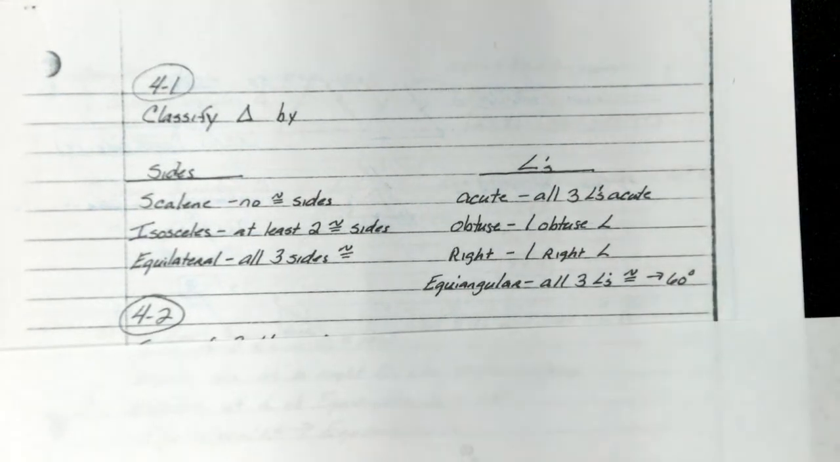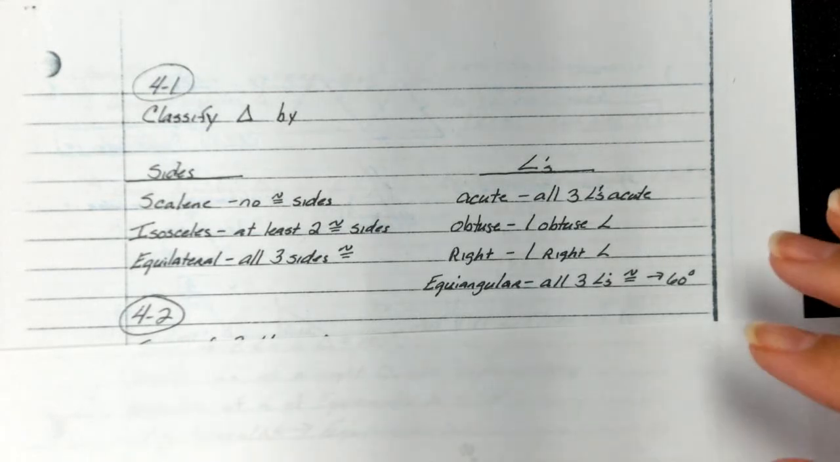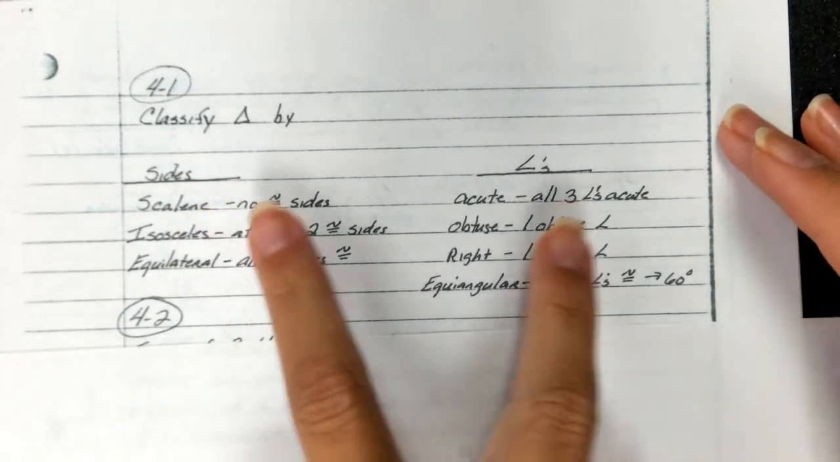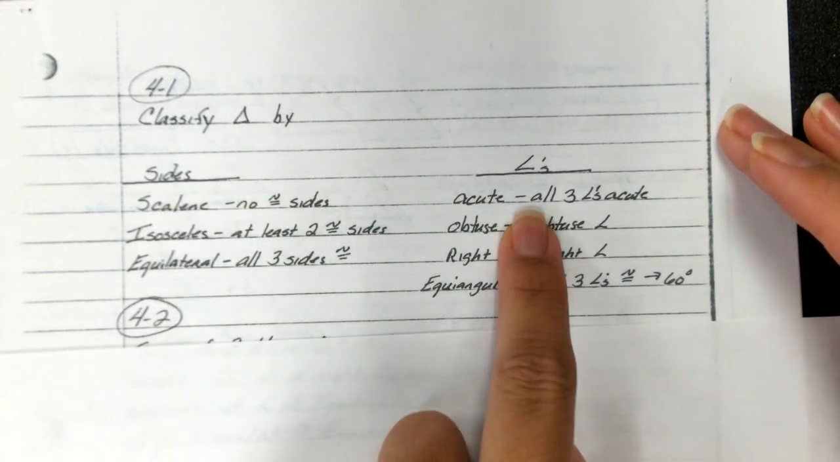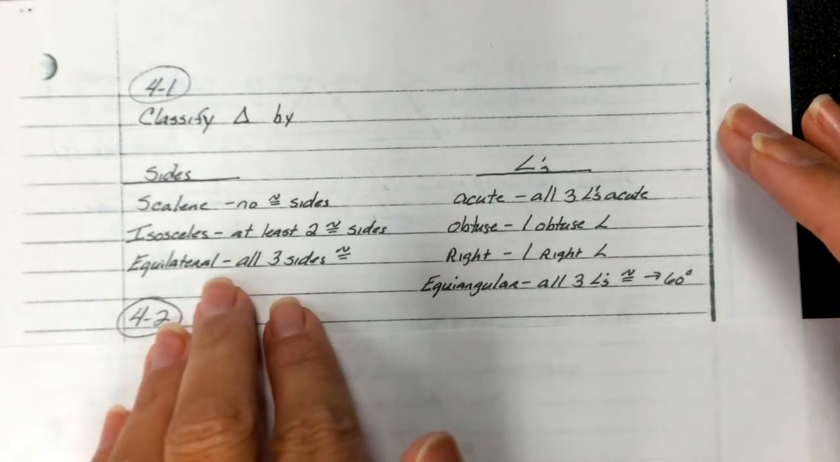So today we're going to start our unit on triangles, and we're going to start that unit by talking about how we would classify triangles. And guys, there are two ways in which you can classify. One would be based on the sides of the triangle, and the other would be based on the angles themselves. So let's first talk about the sides.